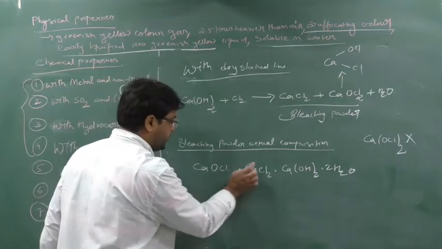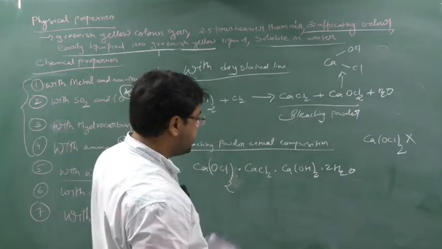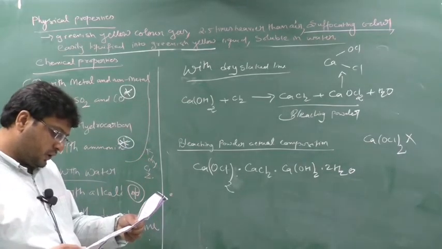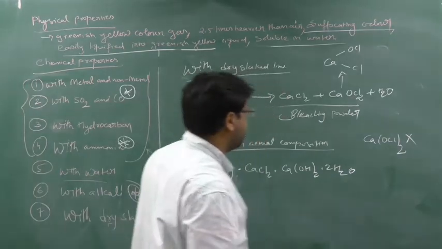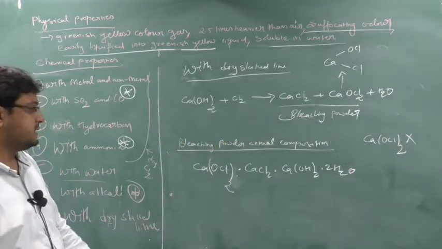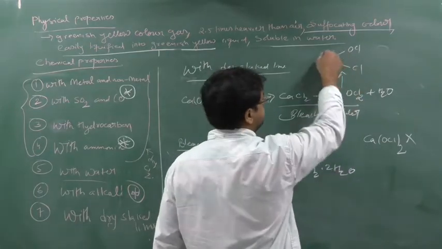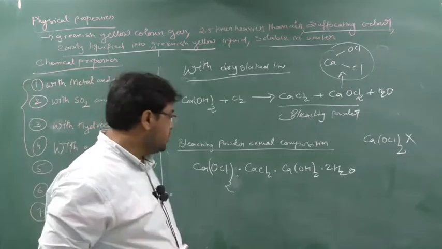Okay, you follow your textbook. Actually it is CaOCl2 that will come, this is the actual composition. But in your textbook they have given otherwise, so you have to go according to the textbook. So you remember in this way.